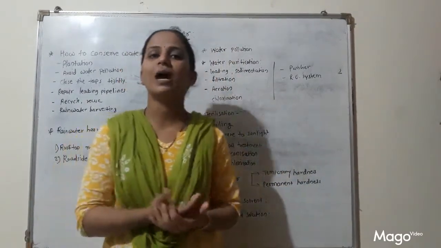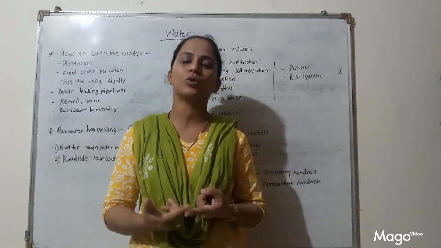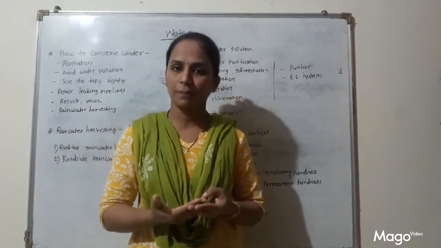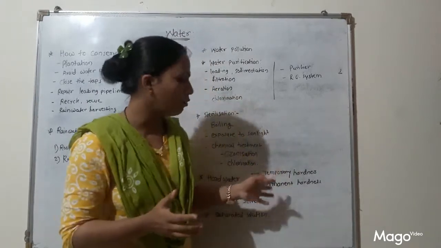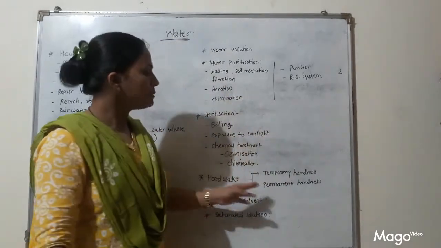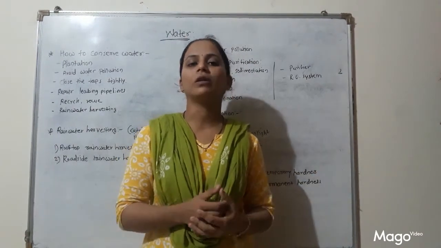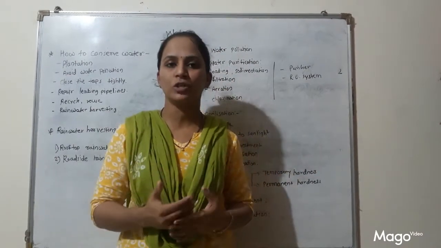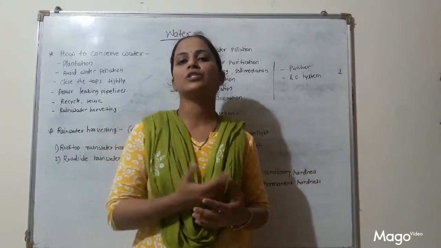Because we cannot use hard water for any purpose, neither for domestic purposes nor for agricultural purposes. So if we convert this temporary hard water, then we can use it for our domestic use. Then what is permanent hardness of water? Permanent hardness is when water consists of minerals like calcium chloride, magnesium chloride, calcium sulfate and magnesium sulfate.